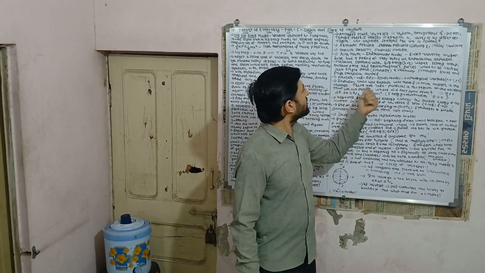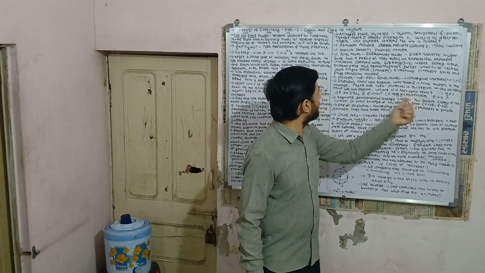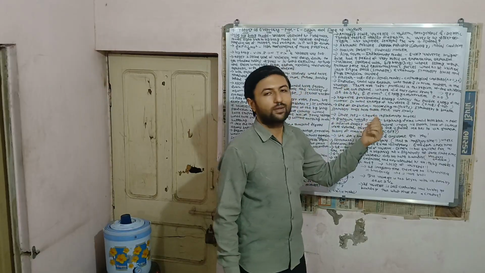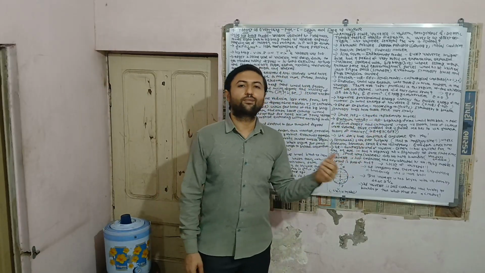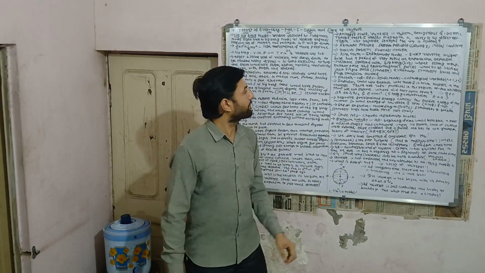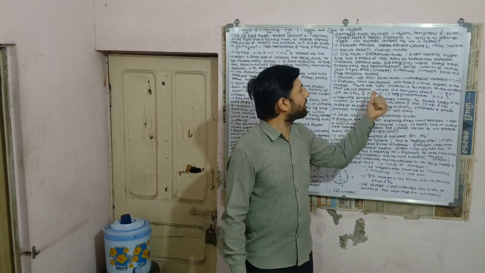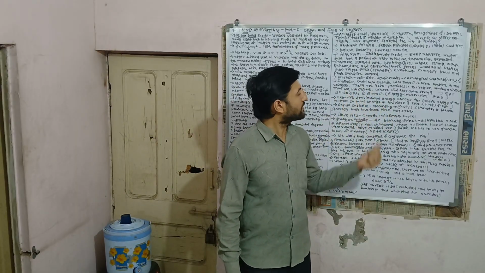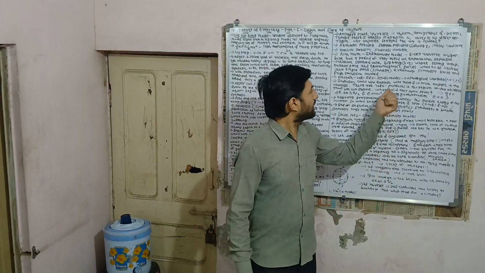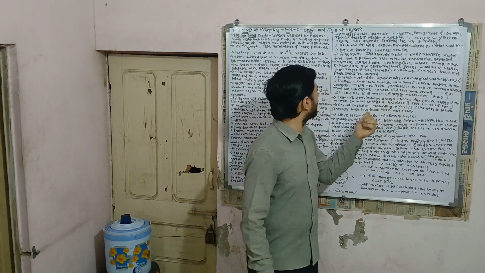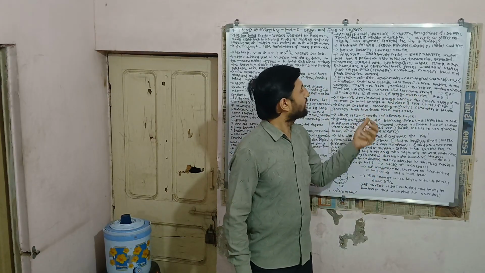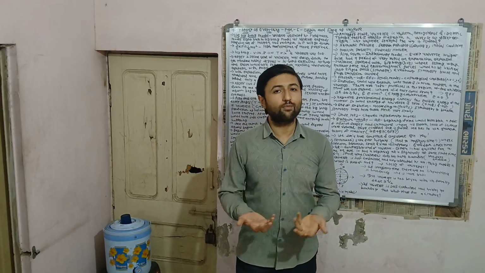So inflation could also explain why there is so much matter in the universe. By the inflationary model, we can address this question. There are approximately 10^80 particles discovered in physics in the region of the universe that we can observe. But the question is, where did they come from?